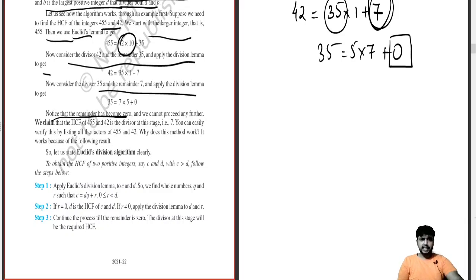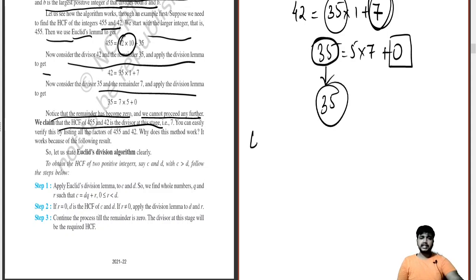Notice that the remainder has become 0 and we cannot proceed any further. We claim that the HCF of the two numbers is the divisor of that stage. So what is the divisor of this stage? The divisor of this stage is 35. So 35 will be your answer. So what is the HCF of 455 and 42? That is 35. So you have to be very patient.